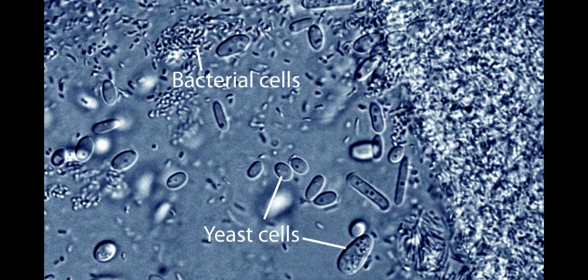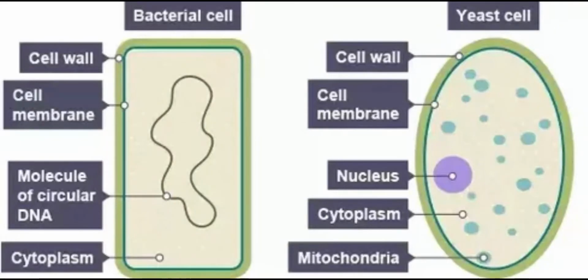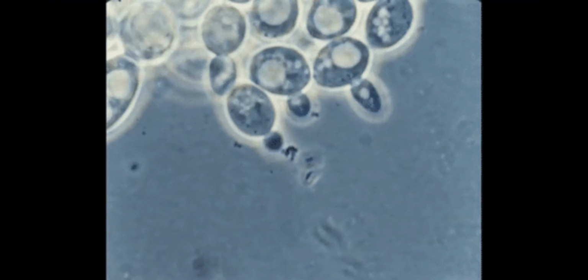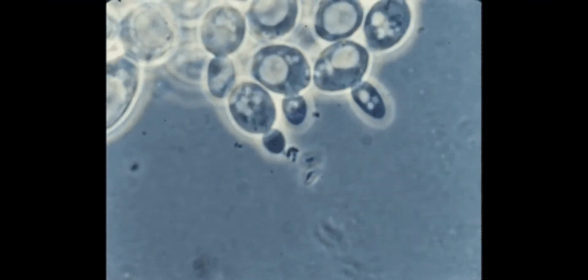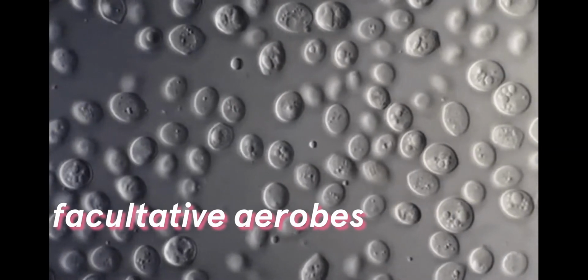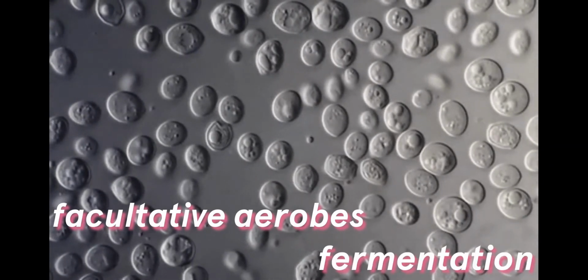Yeast cells are typically much bigger than bacterial cells and can be distinguished microscopically by their large size and by the obvious presence of internal cell structures. Yeast flourish in habitats where sugars are present, such as fruits, flowers, and the bark of trees. Yeasts are typically facultative aerobes, growing aerobically as well as by fermentation.